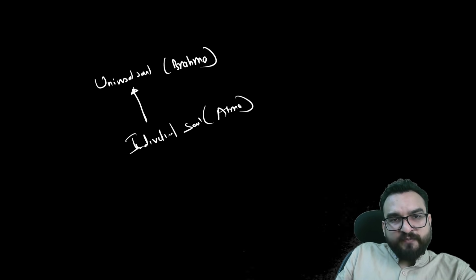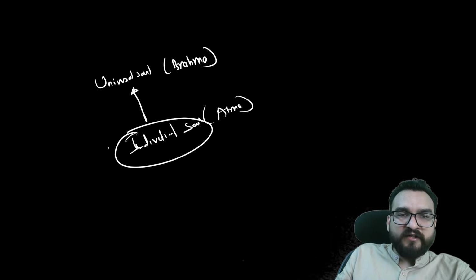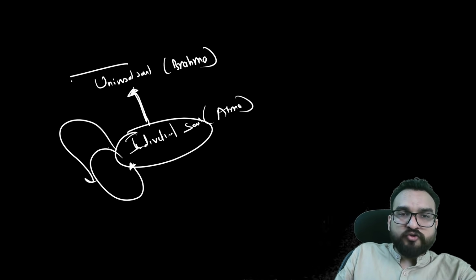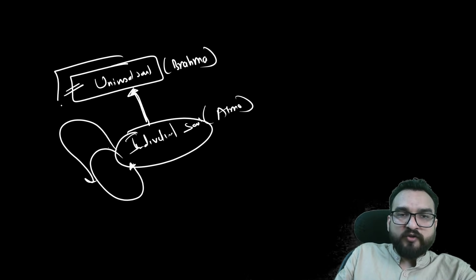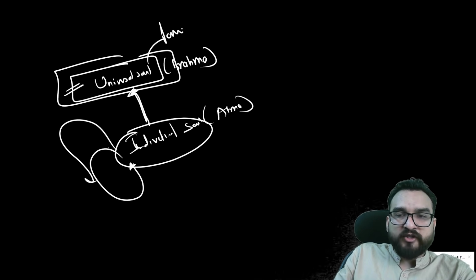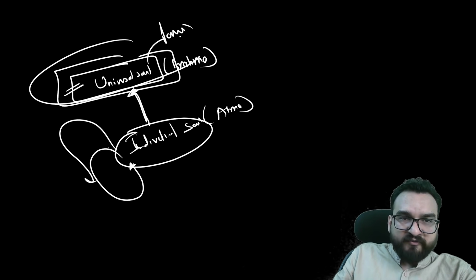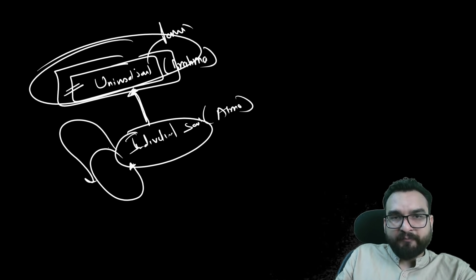As per Upanishads, the individual soul will keep on returning because of the karmas. But if you achieve salvation, moksha, then your individual soul will merge with the universal soul, also called Paramatma, and you will not be taking birth again, right? You will be free from the cycle of birth and rebirth, all right?